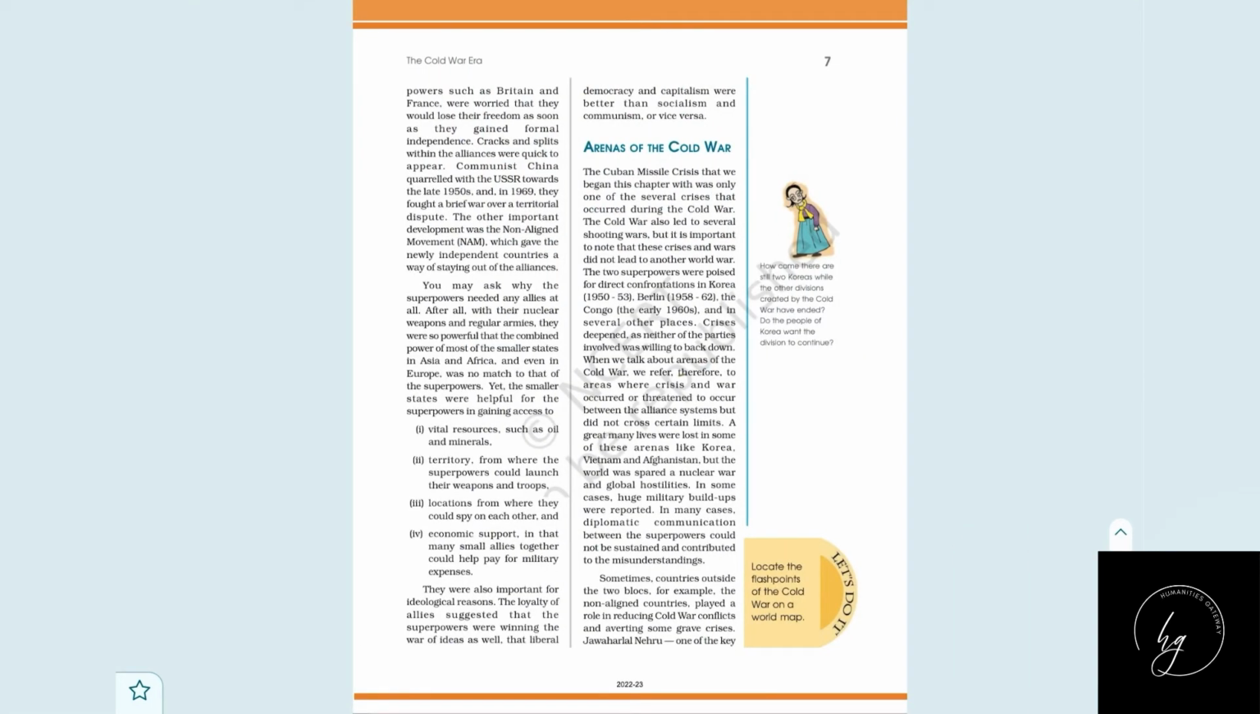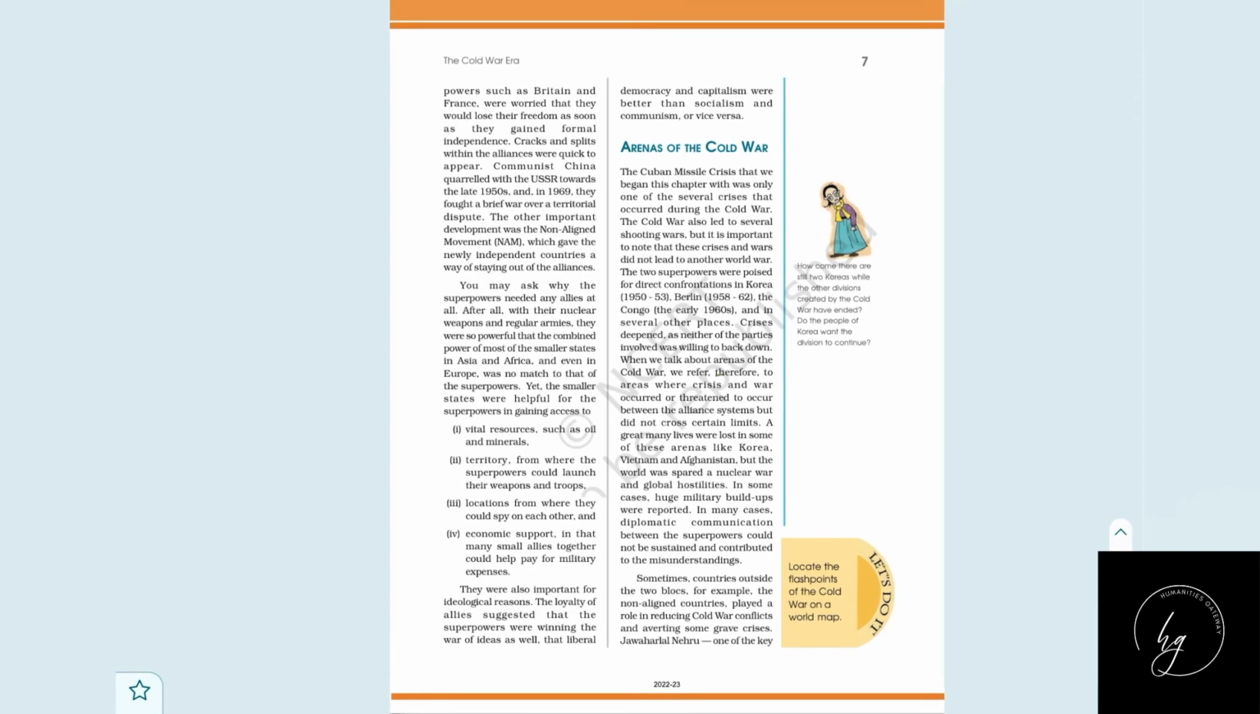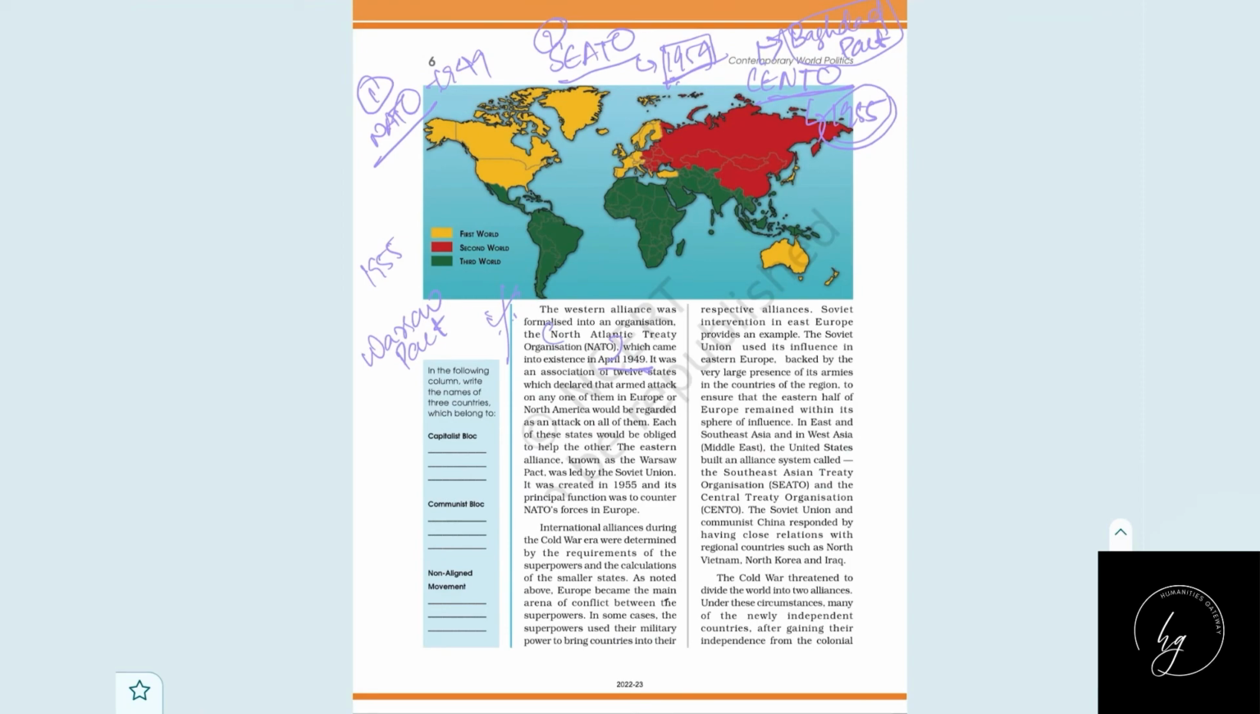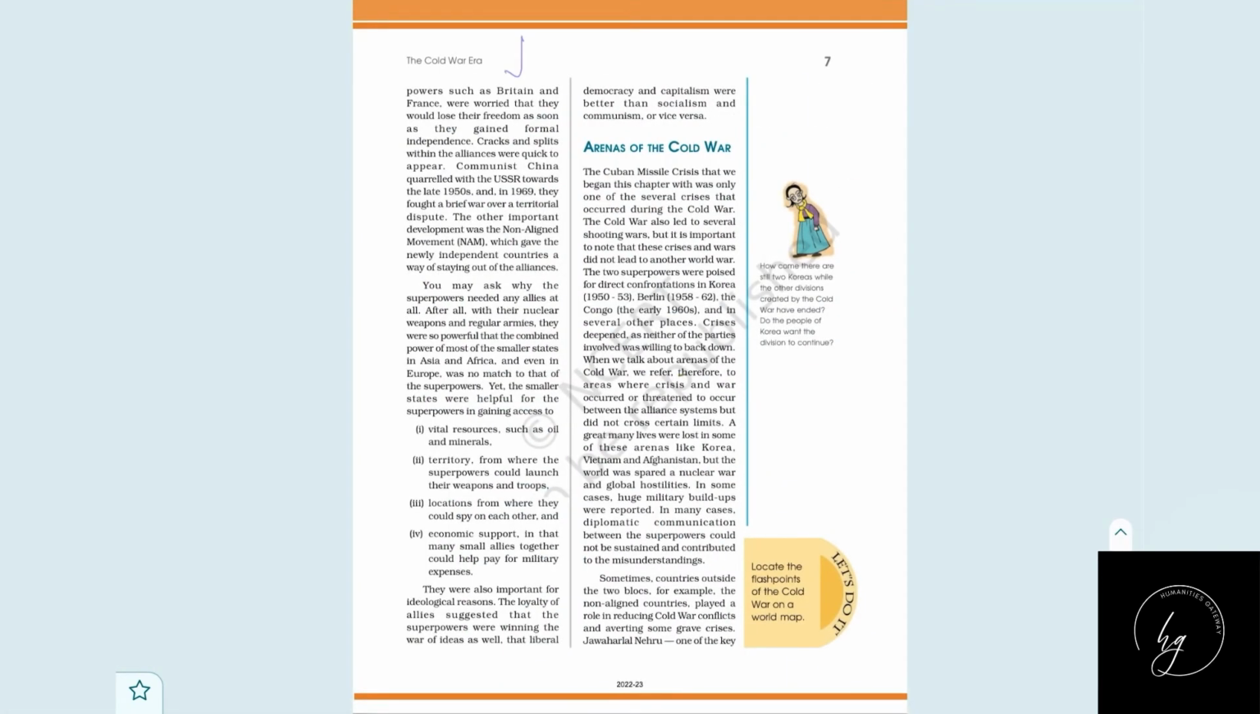Now before this, we have another point. We know these two alliances, the Western and Eastern alliances. Now we have another group called NAM, the Non-Aligned Movement, of non-aligned countries. We have such a group. What is that group? We know that the Cold War divided the world into two.